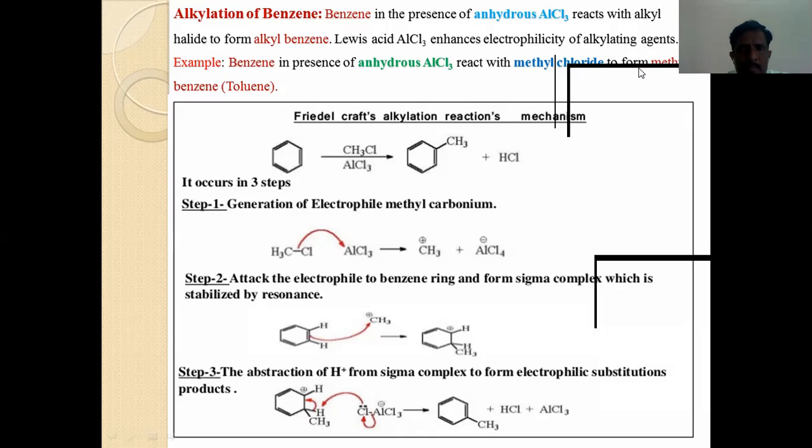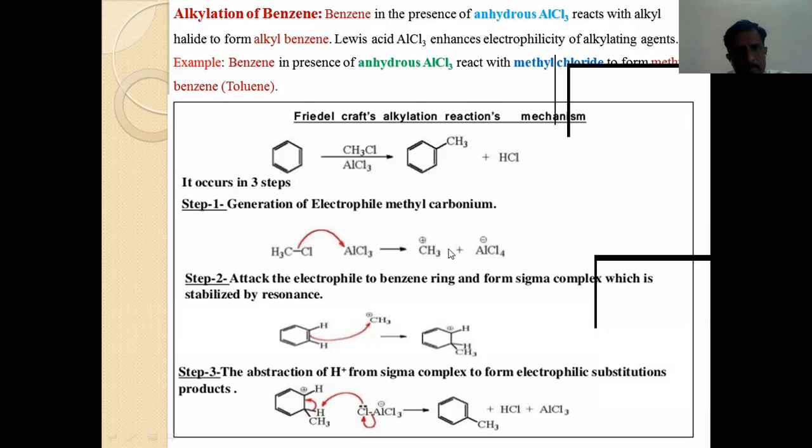To increase the speed of reaction, we must use anhydrous AlCl3 acting as a catalyst, that is, Lewis acid as a catalyst. For example, I have reported here, when benzene in the presence of anhydrous aluminum chloride as a catalyst reacts with methyl chloride, that is CH3Cl, as an alkylating agent, it forms methylbenzene, or toluene, as a final product.